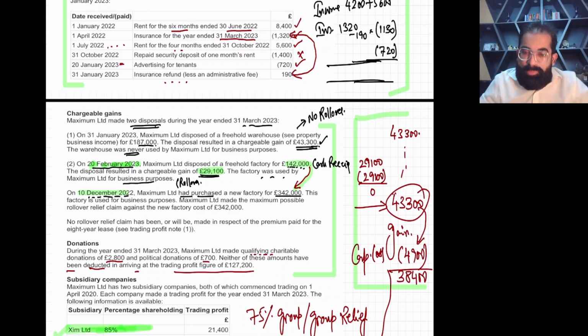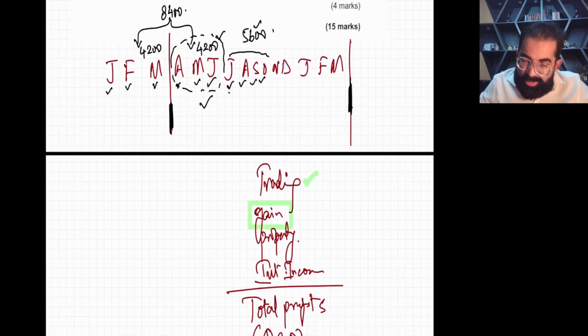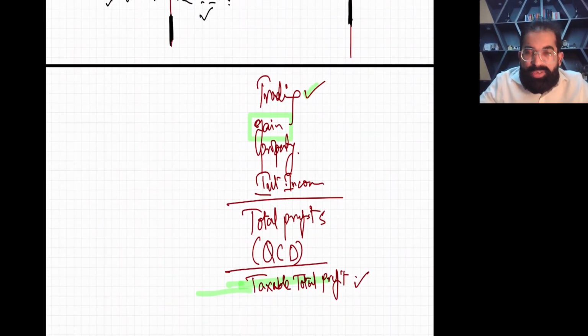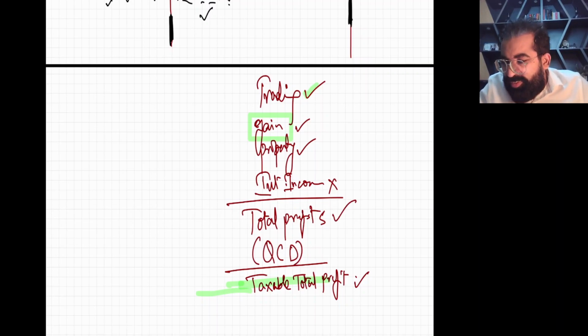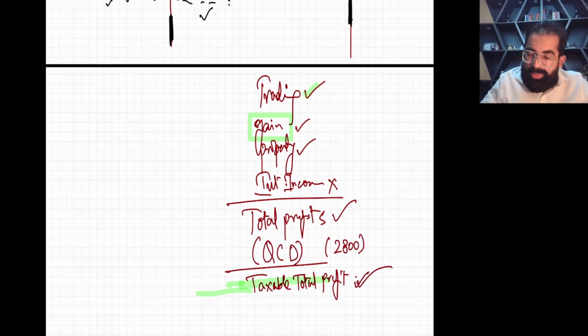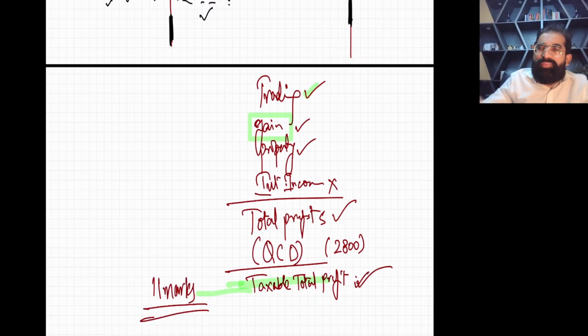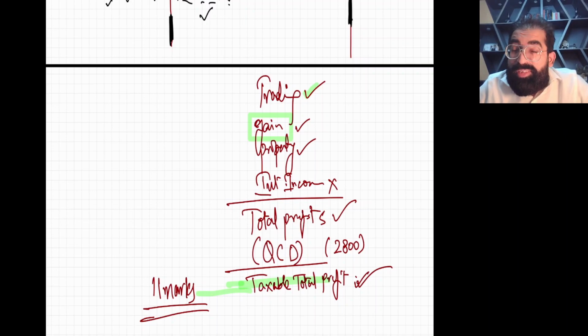So students, what they are asking: they want you to calculate trading profit. Yes, I have taught you. They are asking you gain. I have taught you the gain and the capital loss. They want you to calculate property income because the data is given. Interest income is not in this question, so leave it. So in this way you will calculate total profits, and from total profit you need to deduct QCD, and QCD was 2,800. So finally you will get taxable total profit, which is 11 marks. So perfectly you have taken 11 marks without any fear.